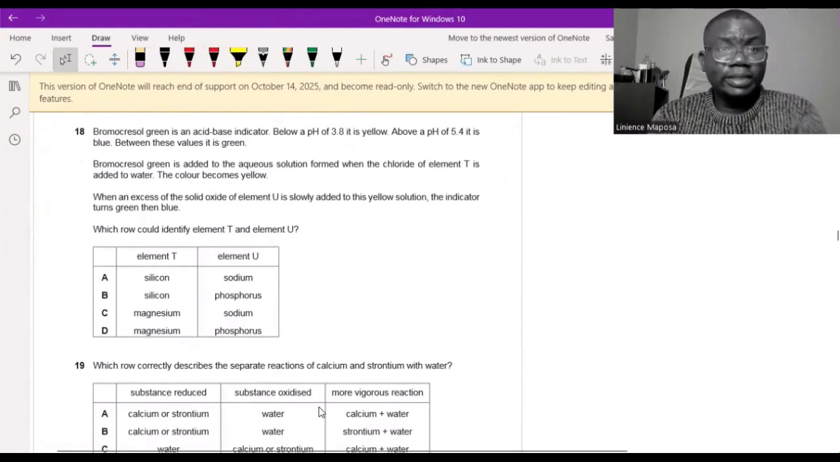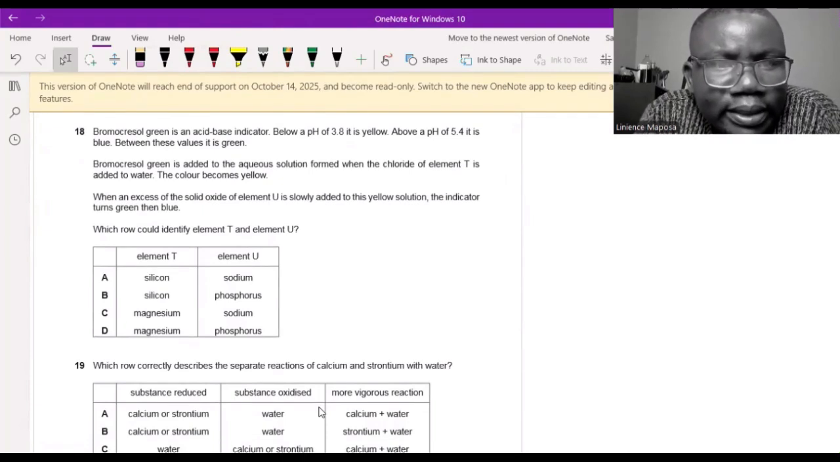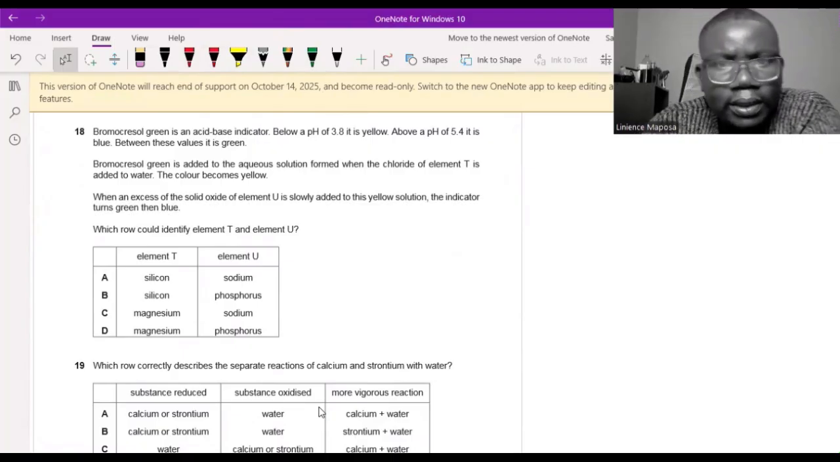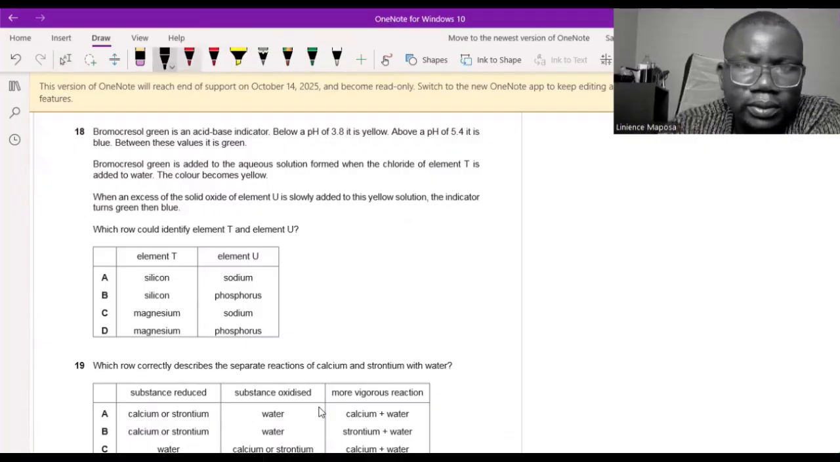Bromocresol, is it bromocresol? Yeah, I think so. You can call it that. Bromocresol green is an acid-base indicator. Okay, this is an indicator. Below a pH of 8.3, it is yellow. Above that is that.